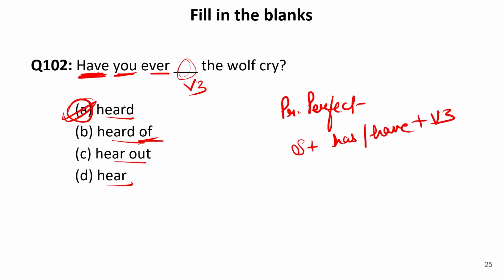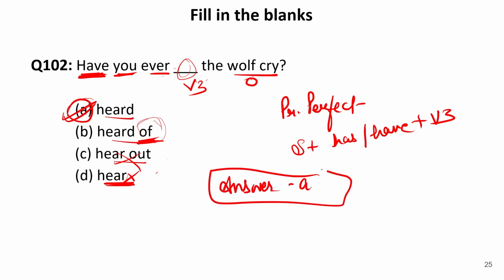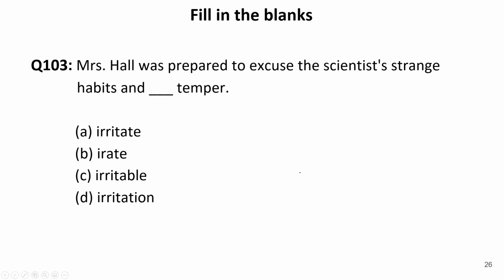Heard of cannot be used because of requires an object which is not given over here. Have you ever heard the wolf cry? Wolf cry is definitely an object. We do not need any preposition. Therefore, have you ever heard the wolf cry? This is the absolutely correct answer. Now here is present tense, so this cannot be, it means it is the first form of the verb. It cannot be used after have. So our answer is A, that is, have you ever heard the wolf cry? Now let us move to the next one.